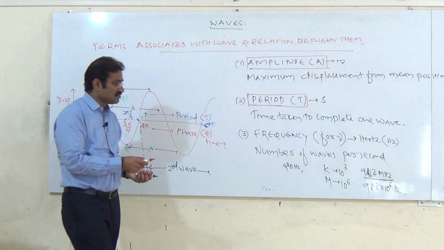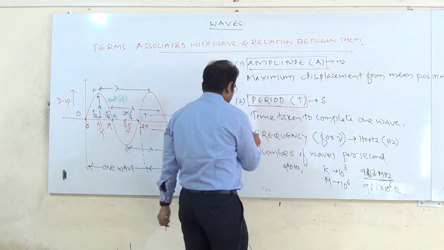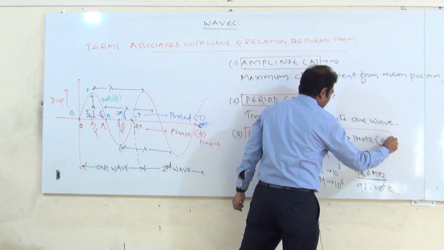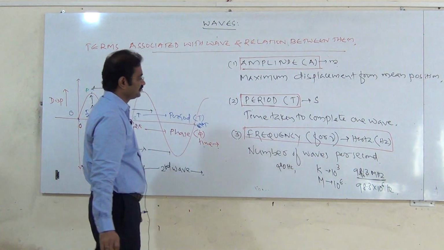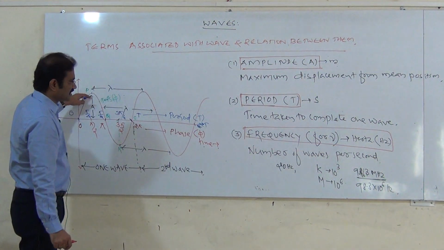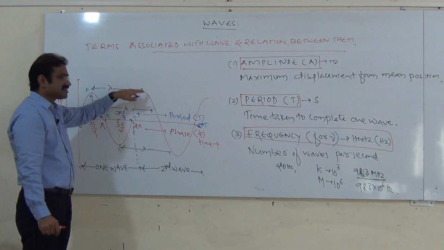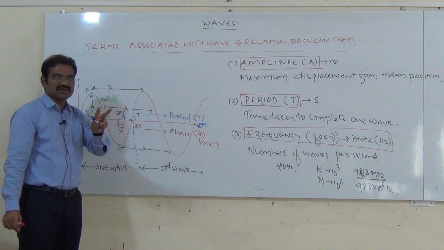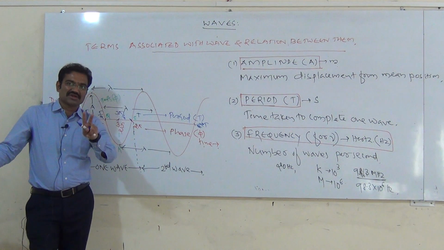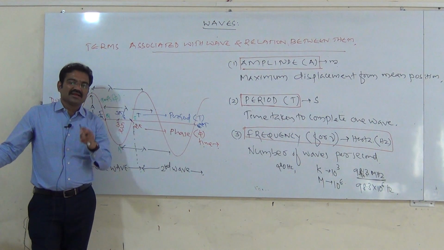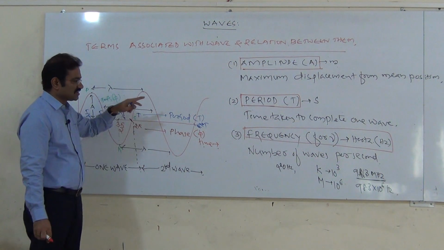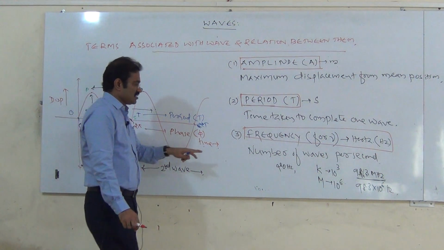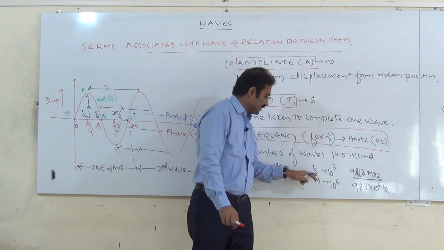Number of waves per second, and it is measured in terms of hertz. If 20 waves pass in 1 second, then we say the frequency is equal to 20 hertz. Number of waves per second.